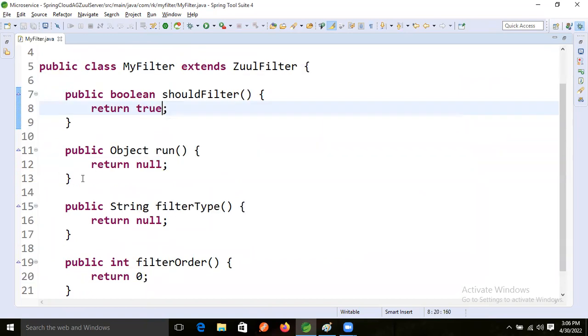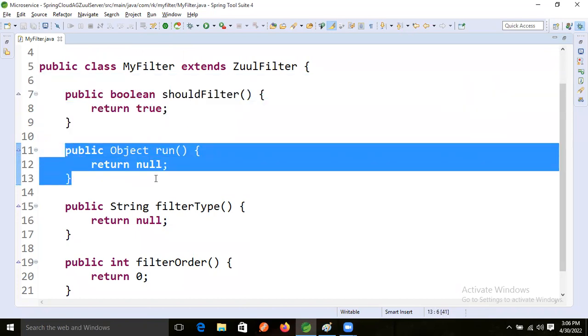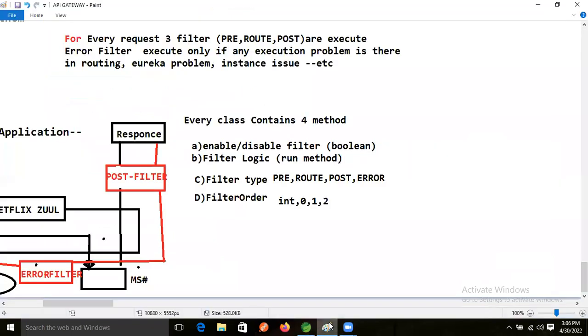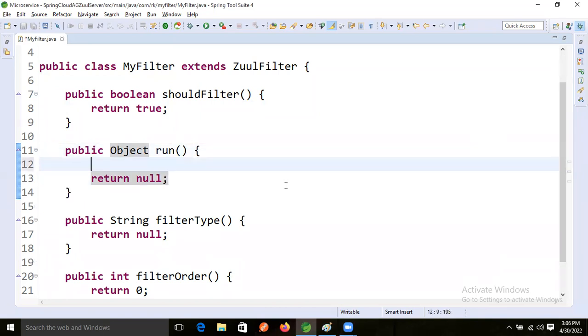After we make that true, this logic will execute. Here we will write the filtering logic, and that method will run at runtime. Later we will implement everything.